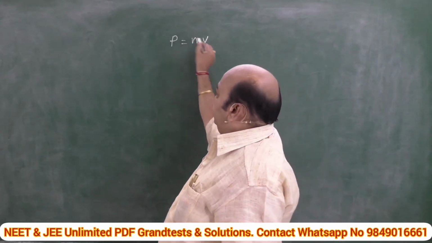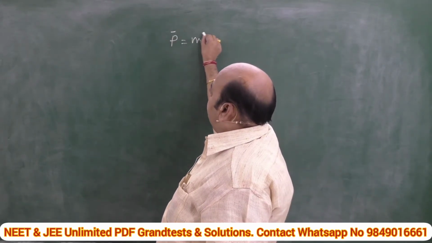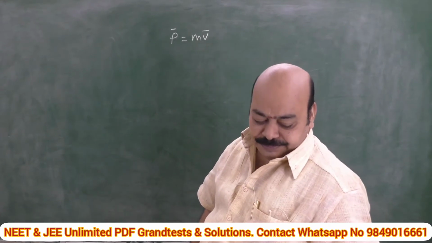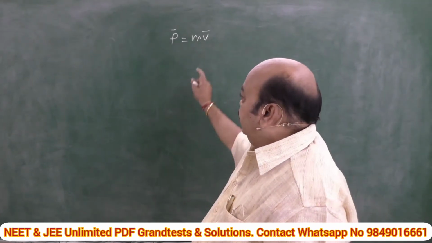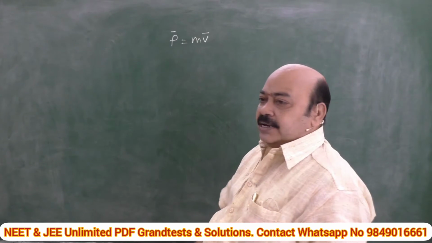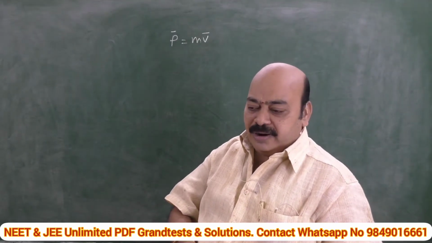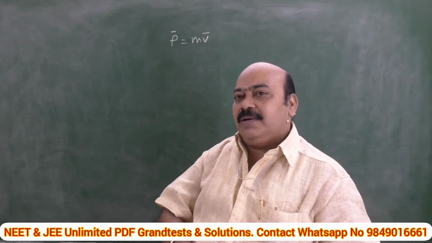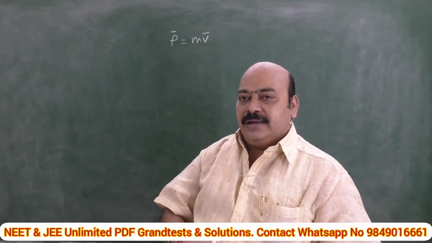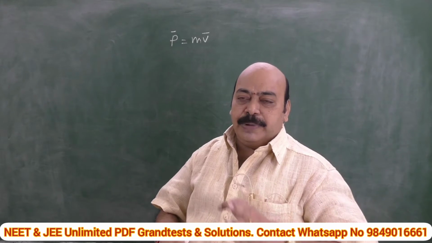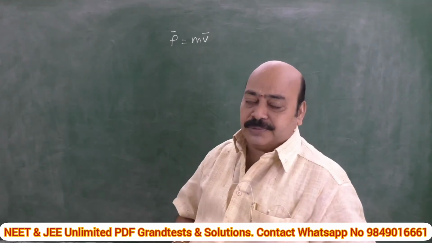Here P is a vector as velocity is a vector quantity, and it takes place in the direction of the momentum. And one more, a relation between the momentum and change of momentum in terms of impulse also.